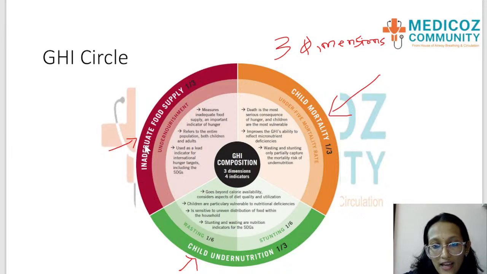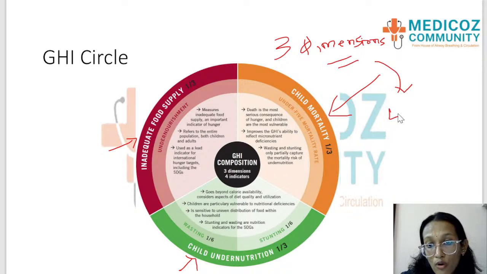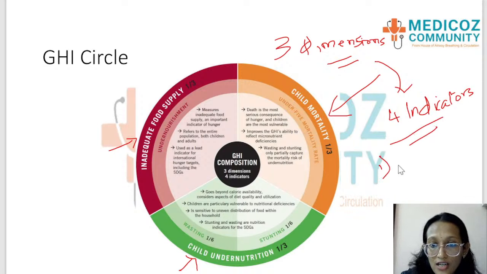The easy way to remember is just remembering the story of a child. So no food supply, child is undernourished, and finally child mortality or under 5 mortality. Now, other than 3 dimensions, Global Hunger Index also has 4 indicators. So, if they are asking the indicators of Global Hunger Index, what are they going to be? The first one is again undernourishment, which is what the first point is.